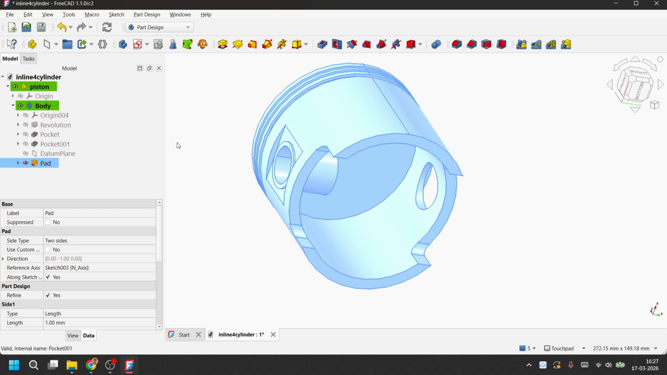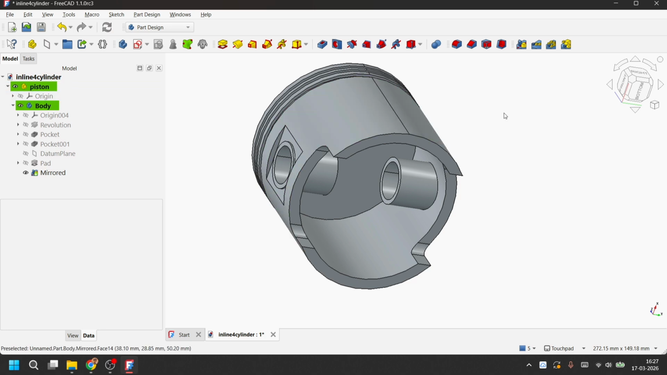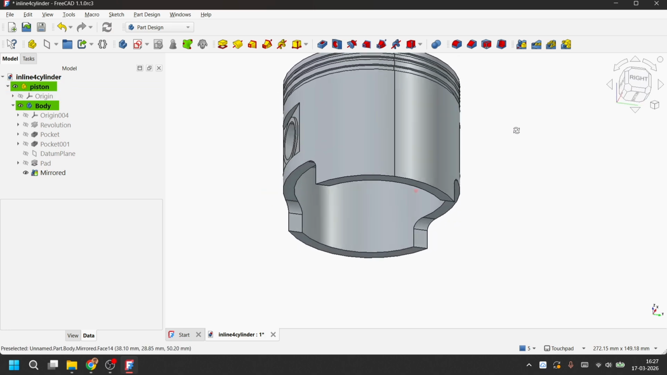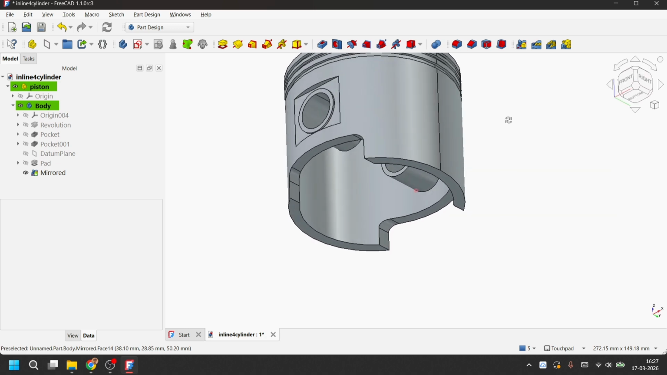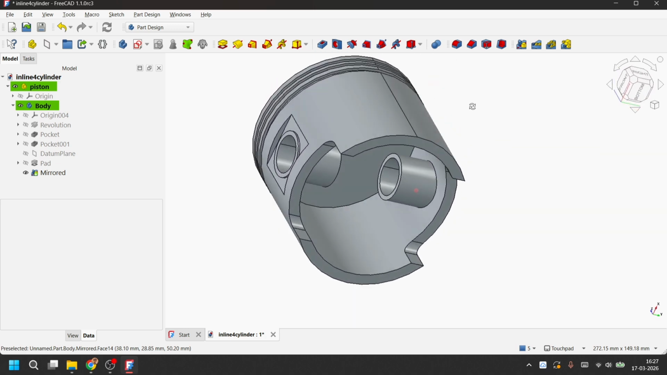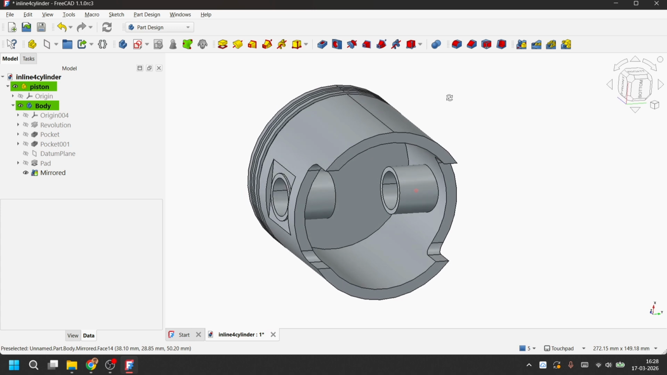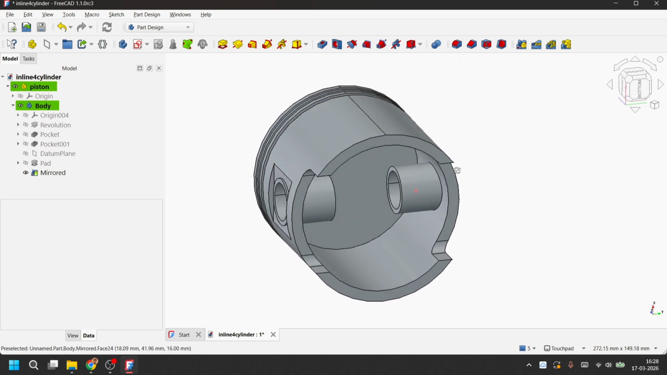Then we will select this pad and we will try to mirror this. We need to mirror this along this plane, that's the base XZ plane. Okay, so this is the final piston structure we have created. If we want to make this look much better visually, we can add things like fillets and chamfers. So let's try that one.